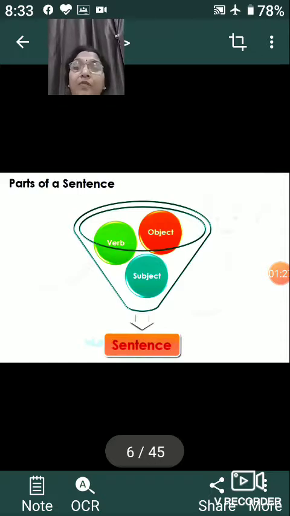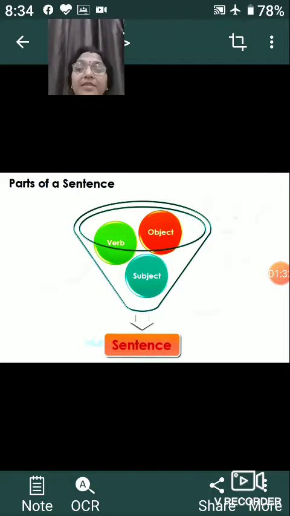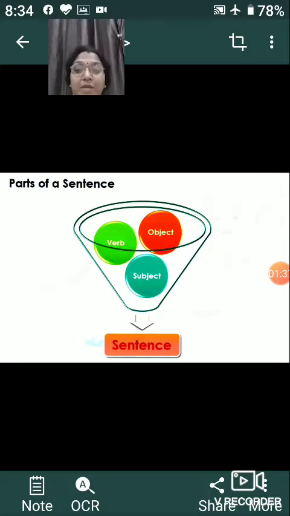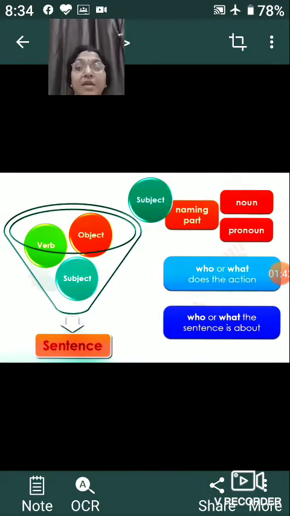So what are the parts of a sentence then? The sentence should consist of subject, verb and object, as I have shown you. Now what is the subject? Let us talk about the subject. Subject is a naming part. It can be either a noun or pronoun. So what does the subject do? Subject is what or who does the action, or who or what the sentence is about.